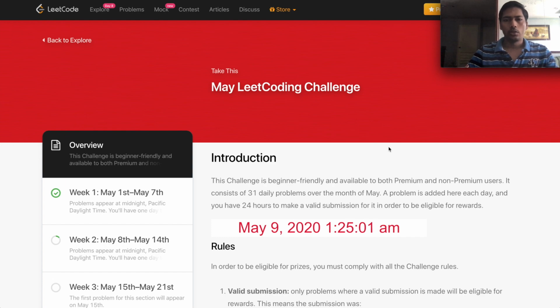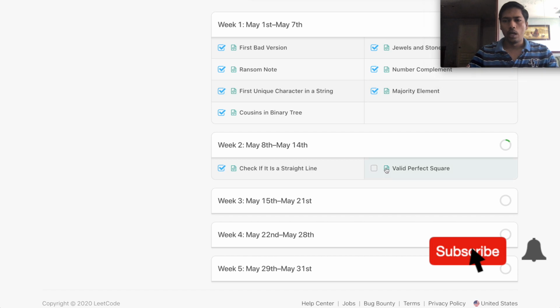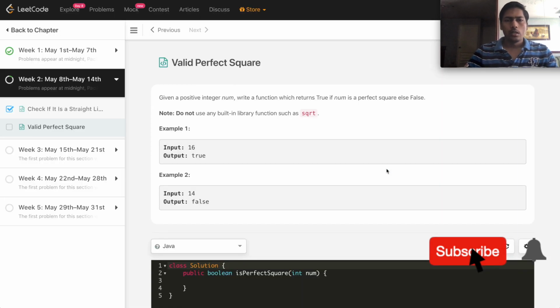Hello everyone, let's solve the May LeetCode challenge. Today is day 9 and the problem is Valid Perfect Square. Given a positive number num, write a function which returns true if num is a perfect square, else false.